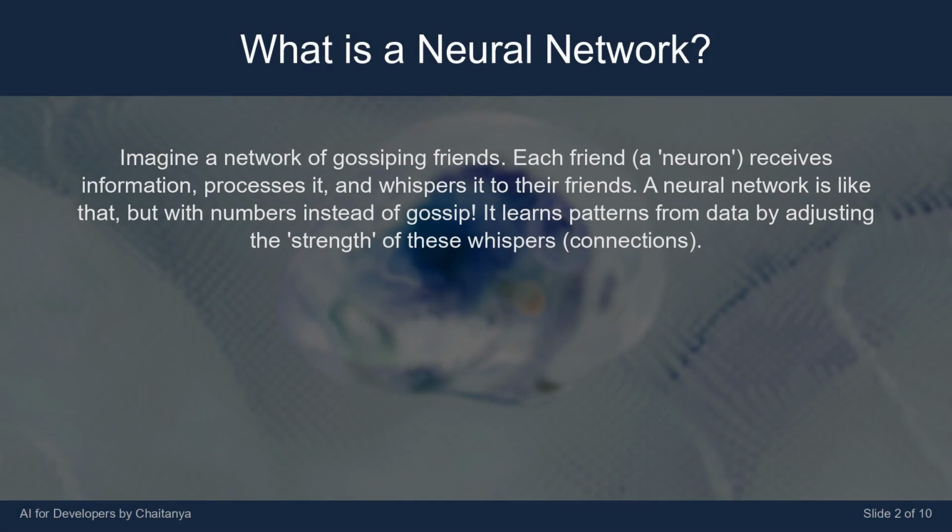Imagine a network of gossiping friends. Each friend, a neuron, receives information, processes it, and whispers it to their friends. A neural network is like that, but with numbers instead of gossip. It learns patterns from data by adjusting the strength of these whispers.